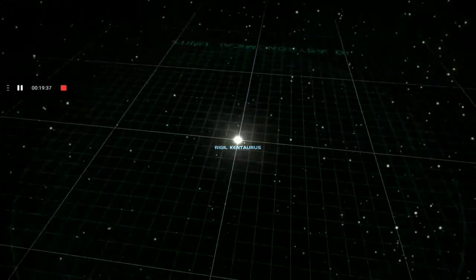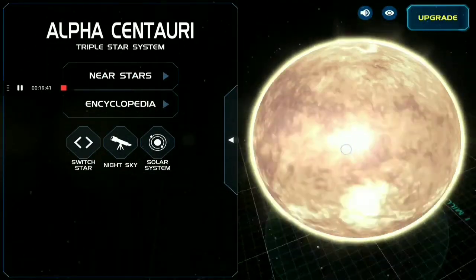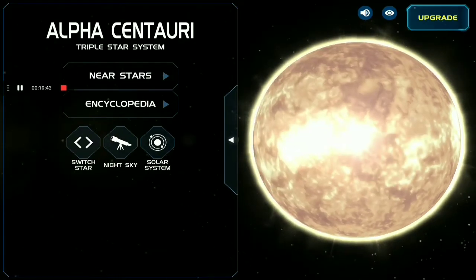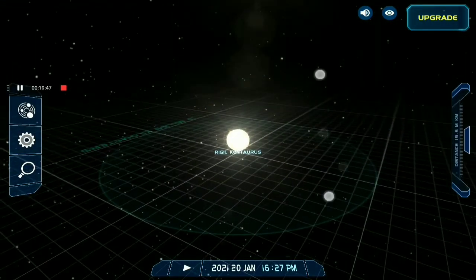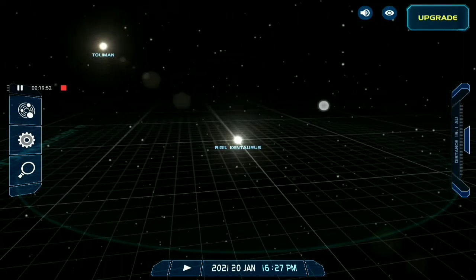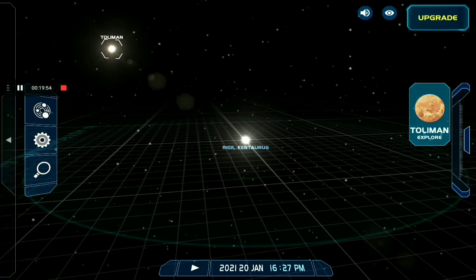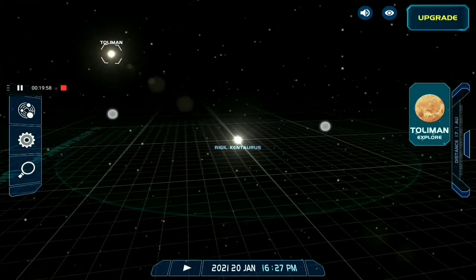Oh, there is also one planet, I think. Oh, it is most like the Sun, but it is more faded than the Sun. And this is Ptolemy. It is also another star, I think. Yes, it is also a triple star system, Alpha Centauri.